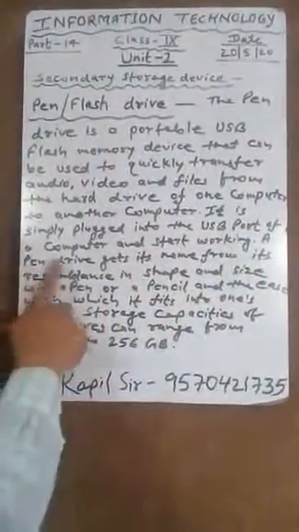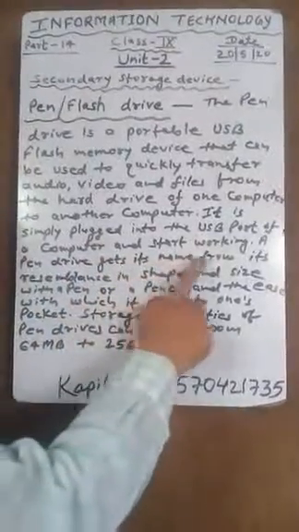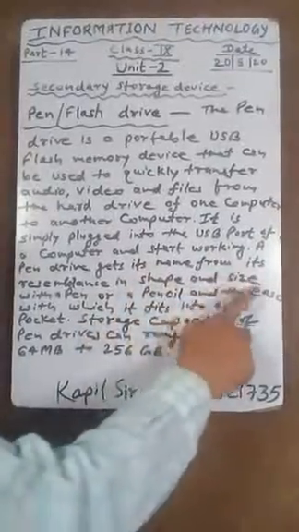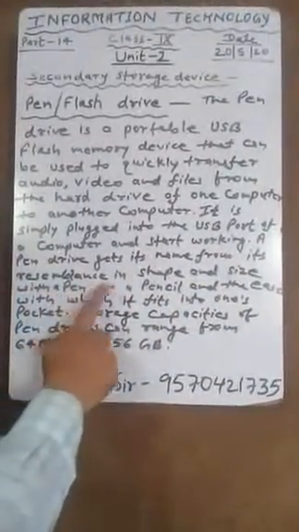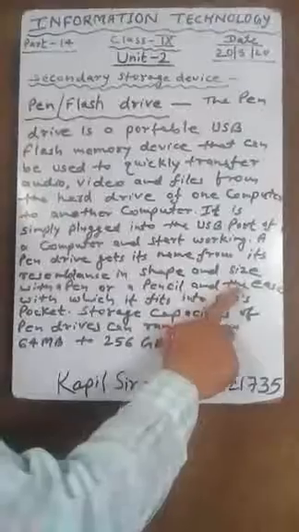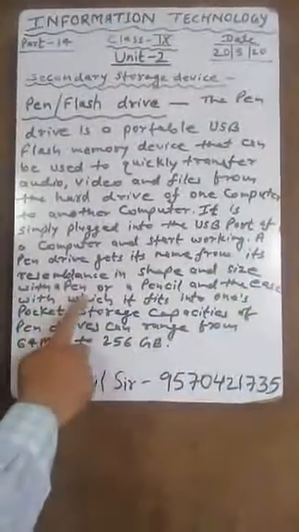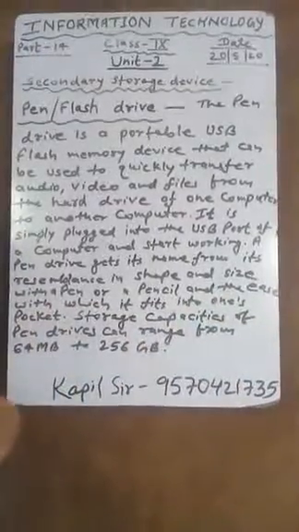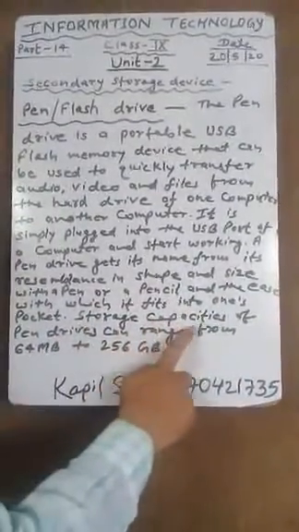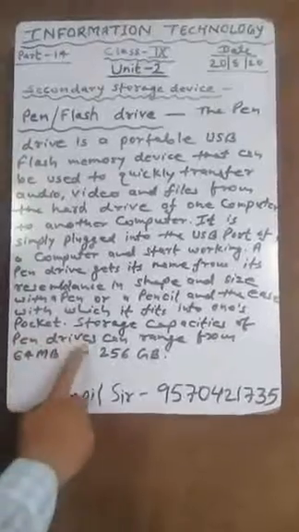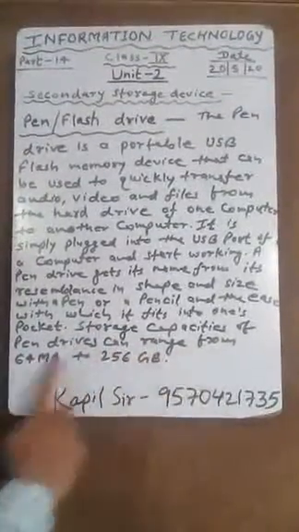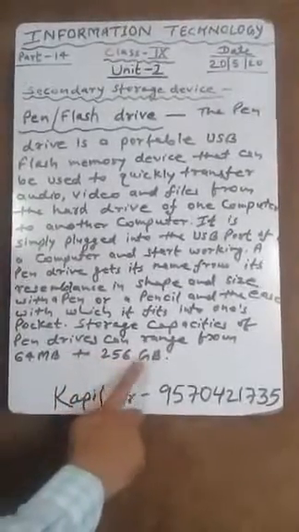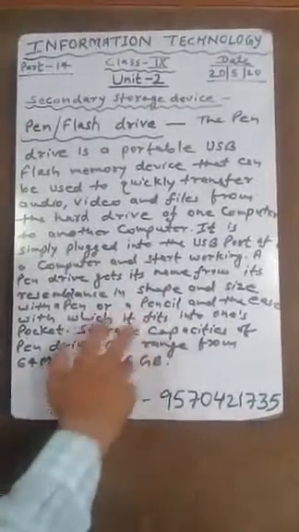A pen drive gets its name from its resemblance in shape and size with a pen or a pencil and the ease with which it fits into one's pocket. Storage capacities of a pen drive can range from 64 MB to 256 GB. This is the pen drive.